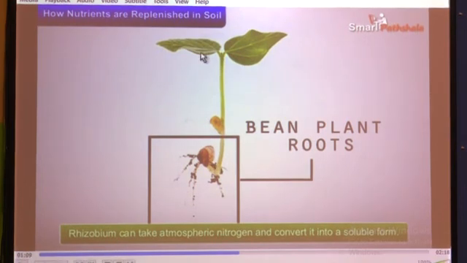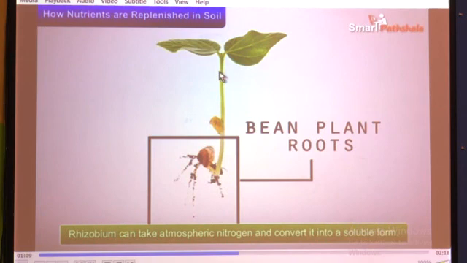So this is a plant of bean. These are the roots of a bean plant, and here there is a structure. This structure is called a nodule. It is nothing but a nodule, a part which shows there is rhizobium bacteria inside the root of that plant.